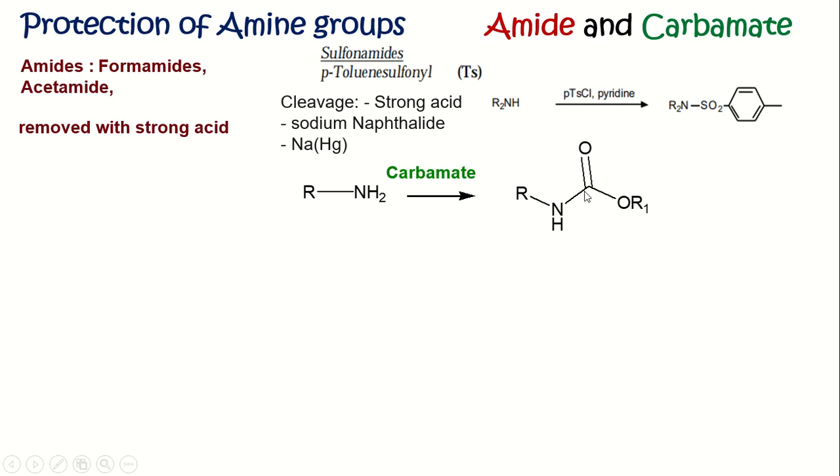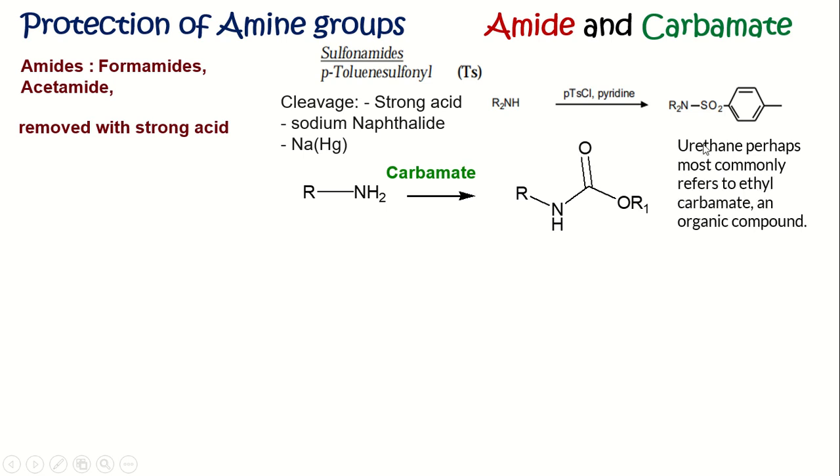Carbamate means a carbonyl group attached to two different heteroatoms. One is nitrogen and the other is oxygen. That is called a carbamate. Now, carbamate is also called urethane; ethyl carbamate is generally called a urethane. Now, the formation of the carbamate called 9-fluorenylmethyl carbamate.